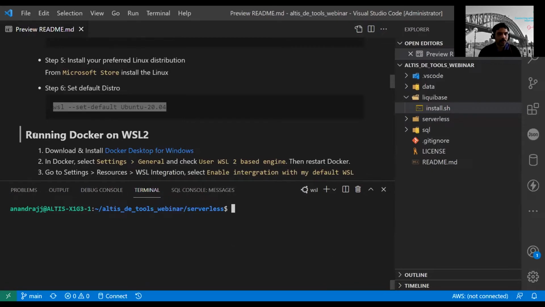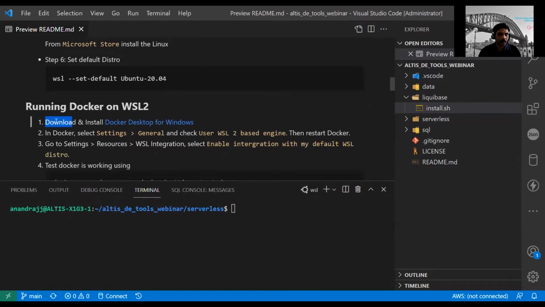That's done. So how to set up Docker? You can download and install Docker from the Docker website. This one is a direct link to the installer. When you click this, it will download the installer. Once you download and install it like a normal Windows app, you need to go to settings, general, and check that we need to use the WSL engine.